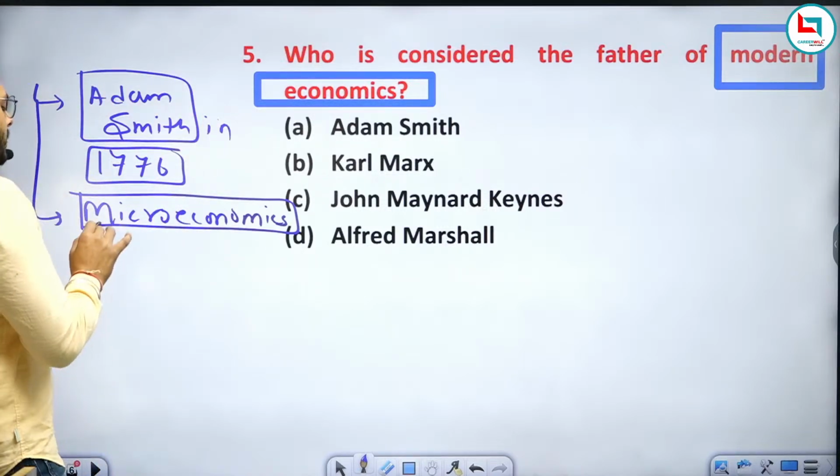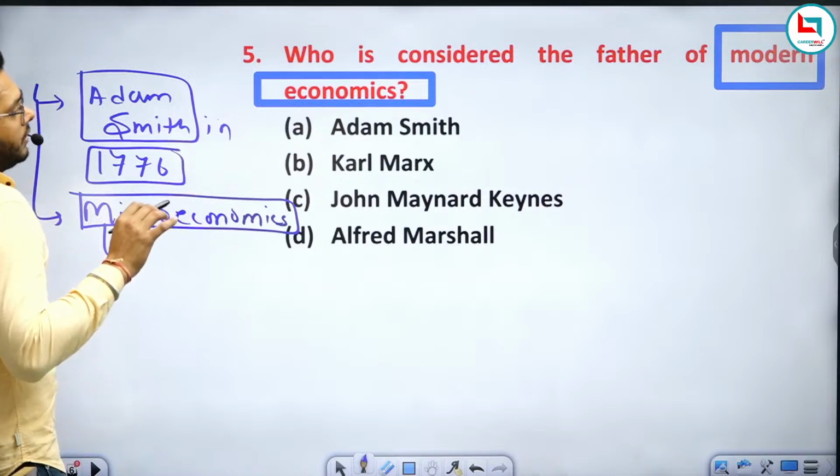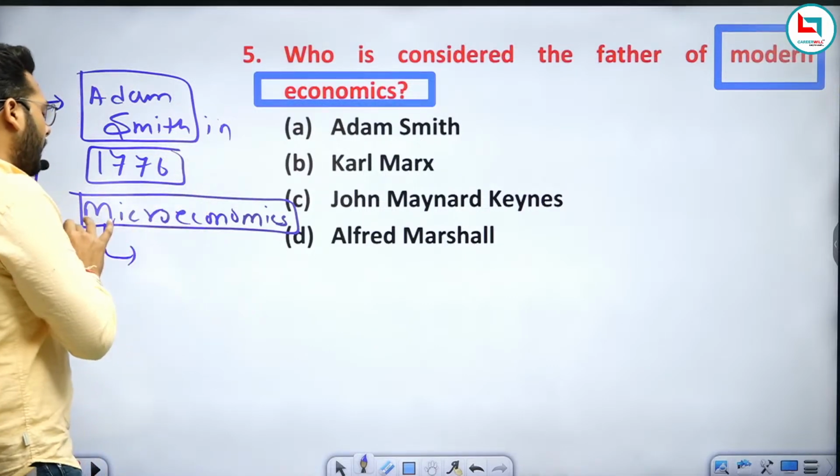That is why Adam Smith is known as the father of modern economics and the father of microeconomics, right?